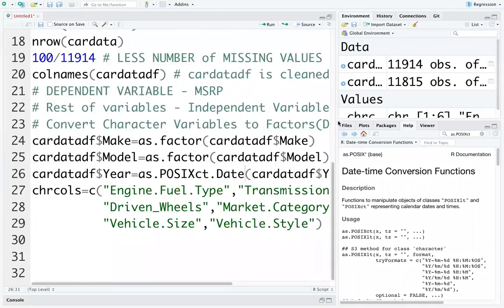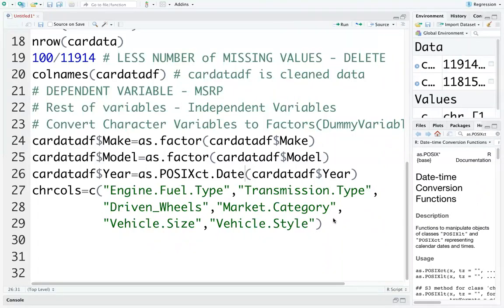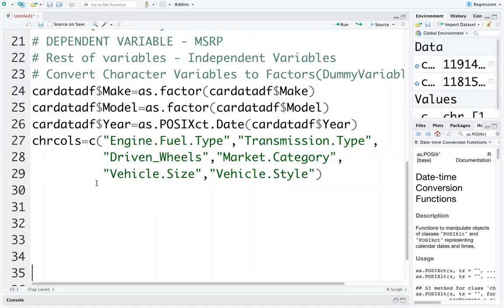All right, all of you have created the list of all variables. Now we'll run a simple for loop that will convert all these 6 columns into dummy variable columns. For, open round brackets, col in character cols, then curly braces, and press enter.